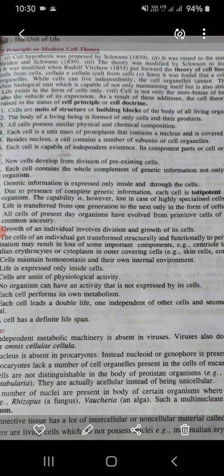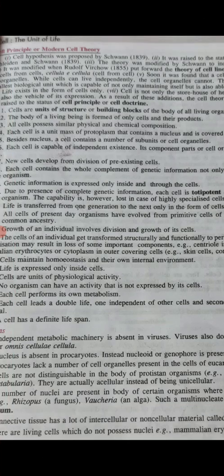Now our next topic will be cell organelles after this. And first of all, we will discuss cell shape and size, its different sizes, shapes, etc. Then we will have the organelles in the cell. We will discuss them one by one.